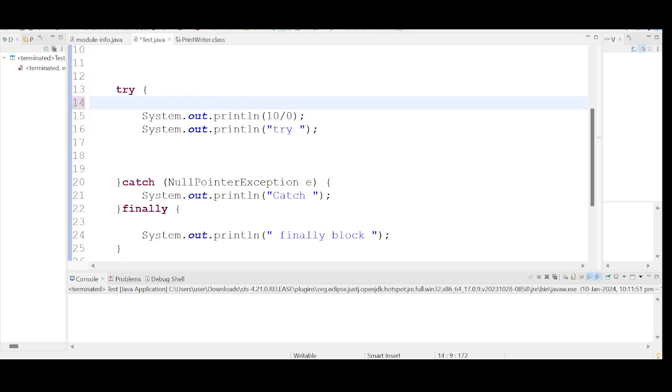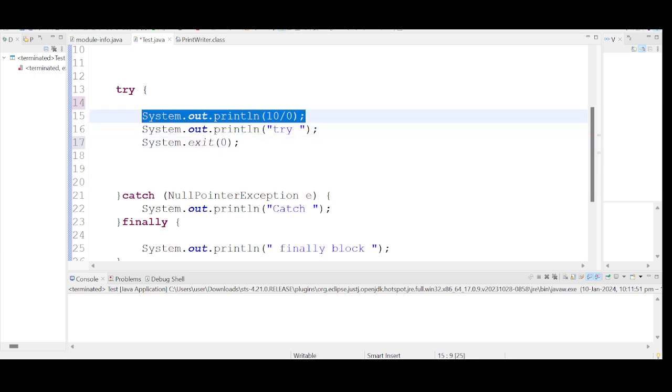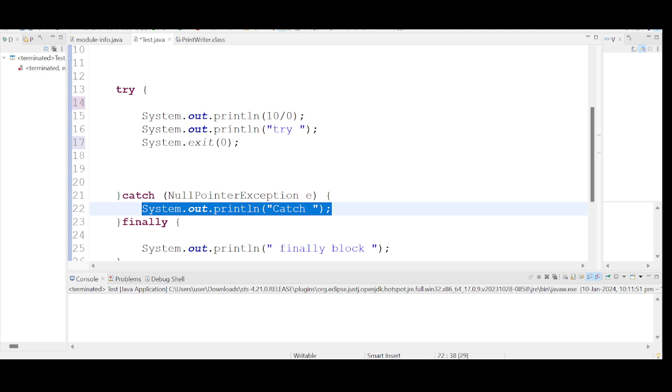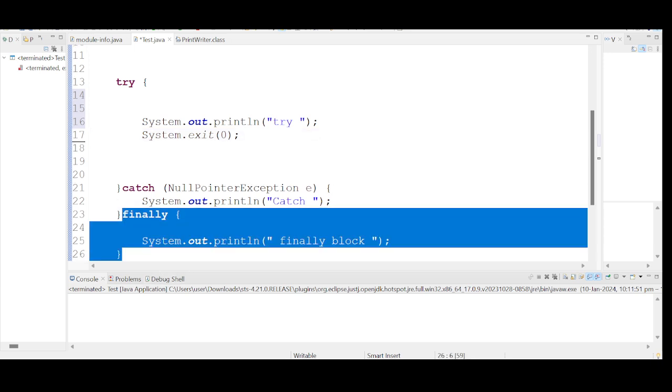If I place this after the exception, control will never come here because as soon as the JVM encounters the exception, it will directly jump to the catch block. But when there is no exception, let me remove this. When there is no exception, definitely the control is going to encounter this statement in the try block. When it encounters this statement, the program shuts down the JVM forcefully. The finally block will never get any priority. So in this case, the finally block will not get executed. Only the try block is getting executed.